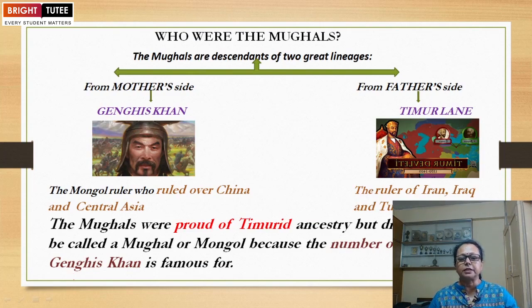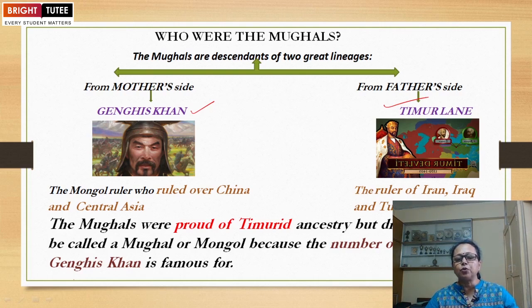Who were the Mughals? From the mother side, it was Genghis Khan, and from the father side, they were the descendants of Timur.